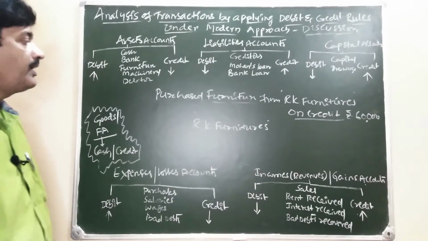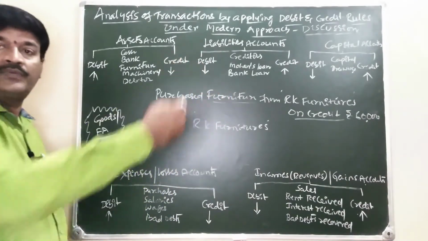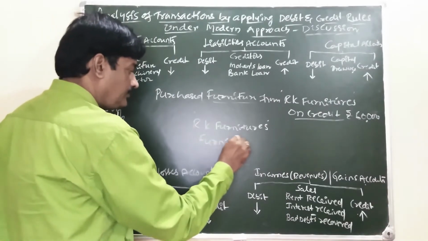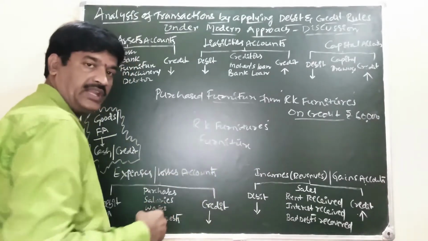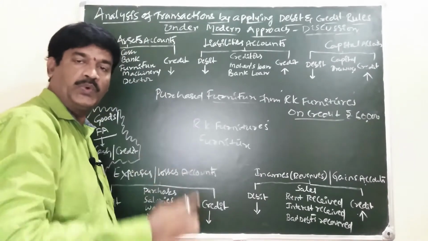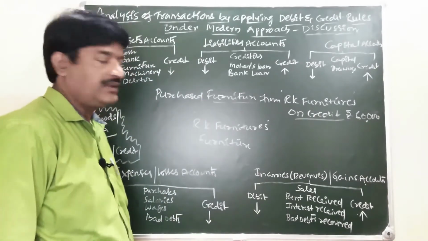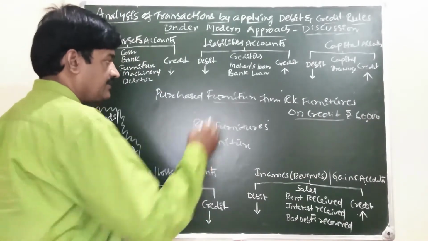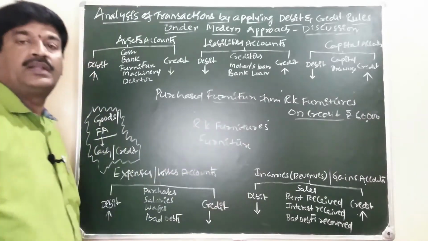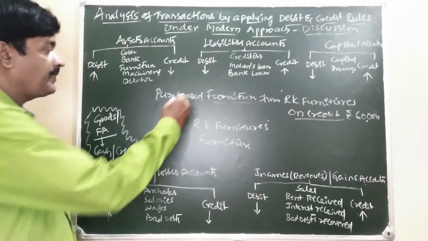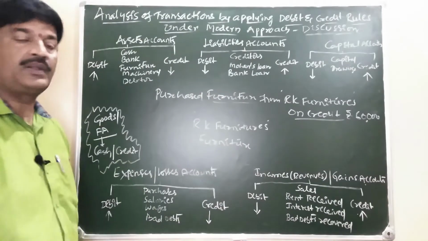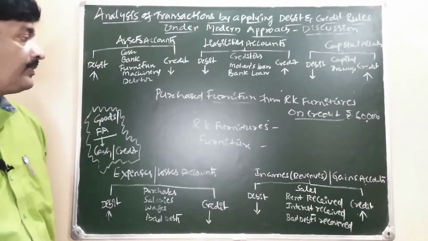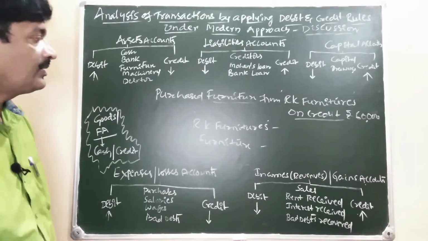Now what are we doing? We are purchasing furniture. Take furniture. Don't write purchases. Purchases belongs to only purchase of goods. Purchase of goods is nothing but purchases. Take asset name, furniture, because we are purchasing an asset. RK Furnitures is the party name.